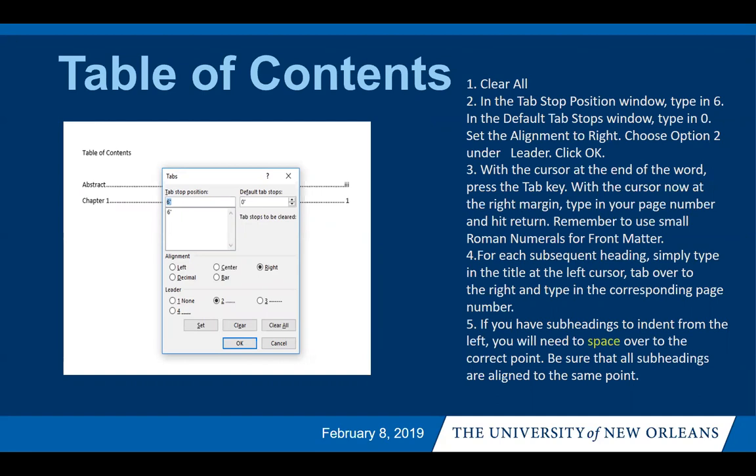Here's the next slide that shows you the tab function. Go ahead and take a few minutes to read over this or to look at this, just so that you can see this is exactly what it will bring you to, that is going to set up your table of contents as you see behind the tab function. Behind the tab function, you can see the table of contents and how the abstract and chapter 1 are aligned, the page numbers are aligned, the wording is aligned, there are dot leaders present. The tab function helps you to do this so that you do not have to do it manually.